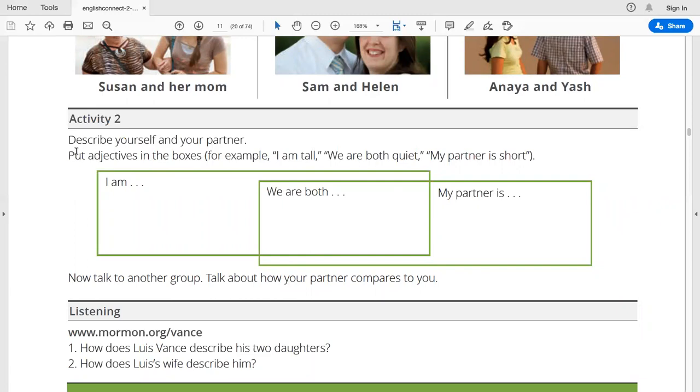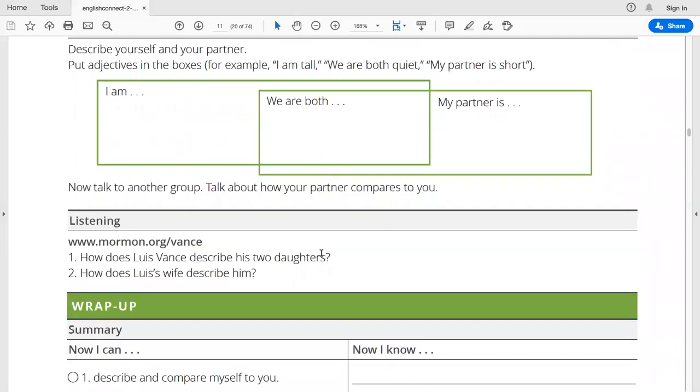So what we will do here is put adjectives in boxes, for example, I am tall, we are both quiet, and my partner is short. So here we can say, I am thin, my partner is fat, for example, and we are both intelligent, just as an example.